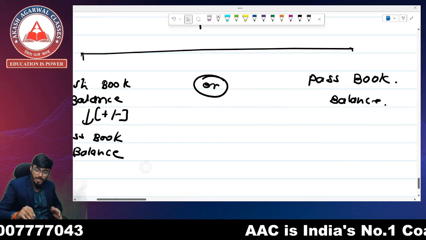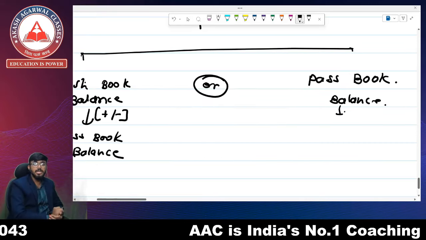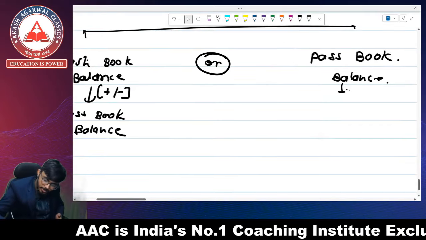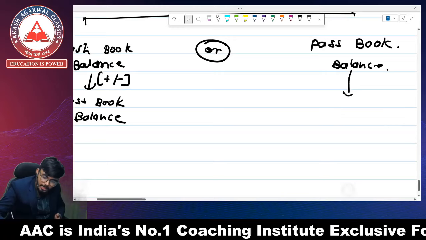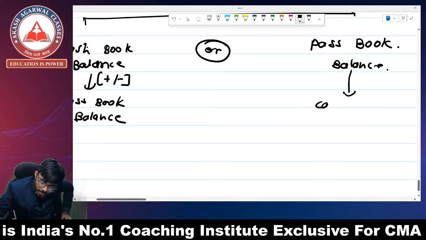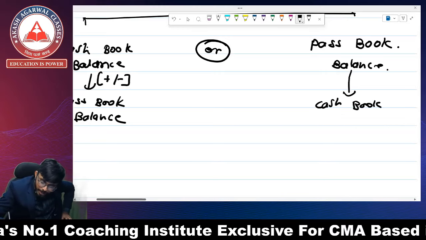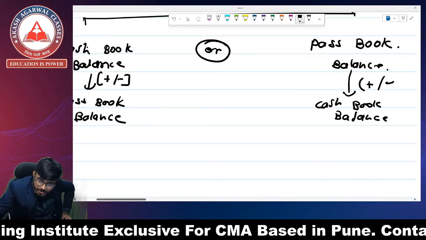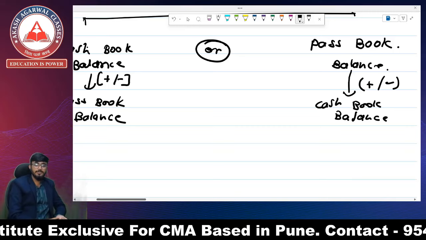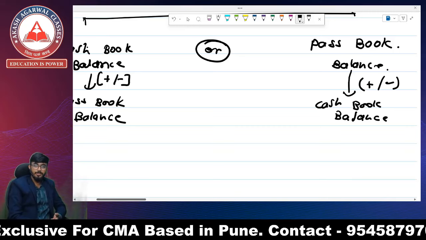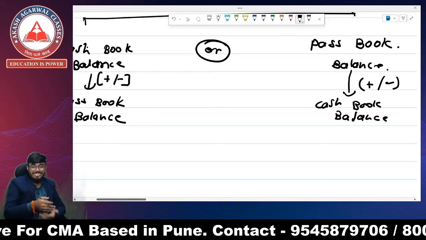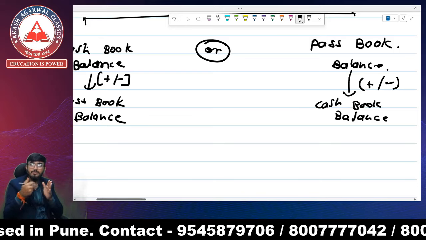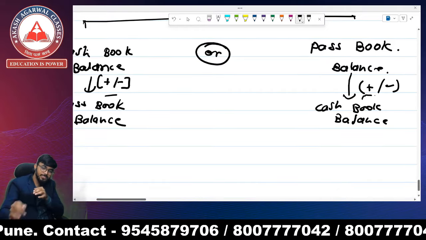And the same thing when the question gives us the passbook balance: we find the cash book balance by adding or subtracting certain transactions. We are going to see how to match the cash book and passbook by adding and subtracting certain transactions.